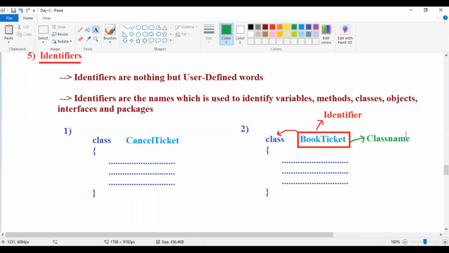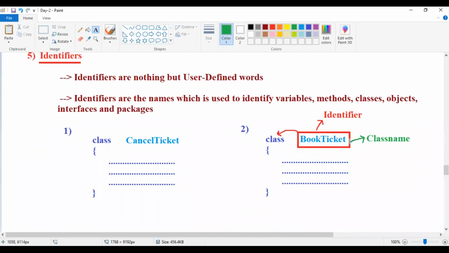Identifier only: if the identifier is given to a method, method name. If given to a class, class name. If given to an object, object name. If given to an interface, interface name. Given to a package, package name. Given to a variable, variable name. Based on the purpose you are giving the identifier for, we decide what type it is: class name, variable name, method name, object name, interface name. Here our target is the identifier.